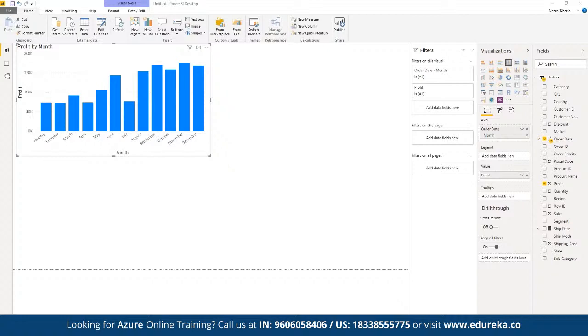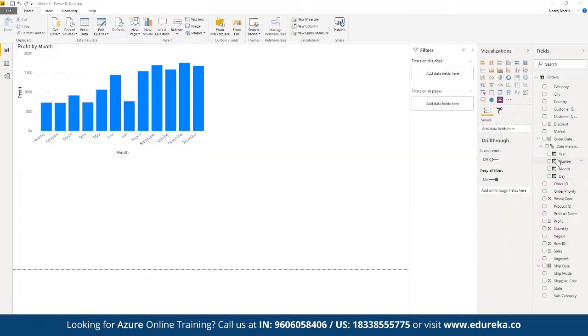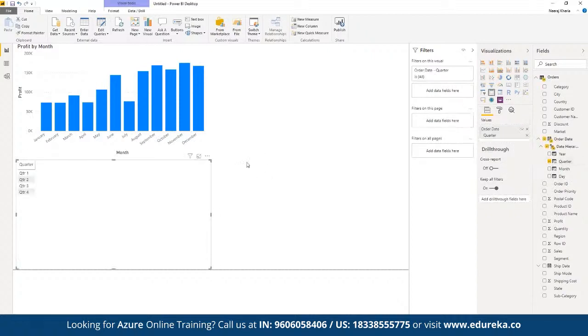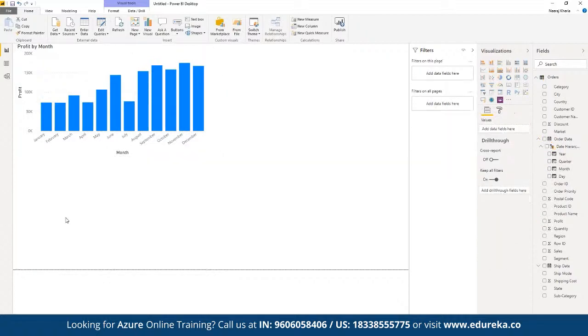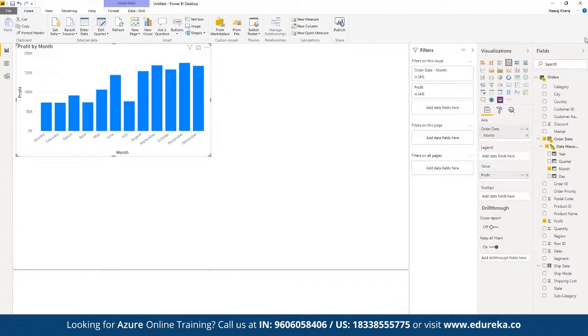For example, suppose here we want to work on year, quarter, month. Let's say here we want to display the quarter, right? So here we have this quarter data set. And now here we want to display another table for quarter. We can choose that. Or suppose here we want to work on this table only. But just to avoid confusion, we can remove this. Now here we can choose this table.